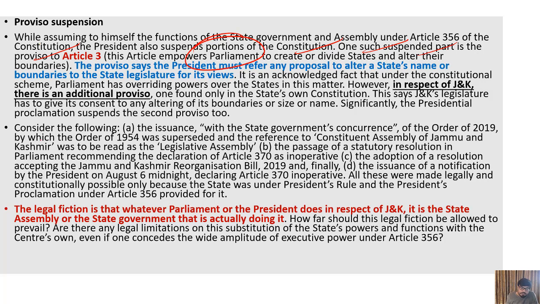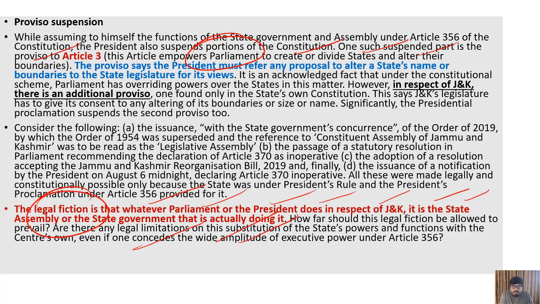Now, legal fiction, as this line says, is that whatever Parliament or the President does in respect of J&K, it is the state assembly or the state government that is actually doing it. Means you all assume that the J&K Assembly is doing whatever is happening, because the Governor is the assembly today, the Governor is the Kashmir people today, and whatever he opines, we have done according to that, because the Center has done it on the opinion of the state, and the state's opinion is the Governor's opinion today. The Governor has given his opinion, after that this 370 is revoked.